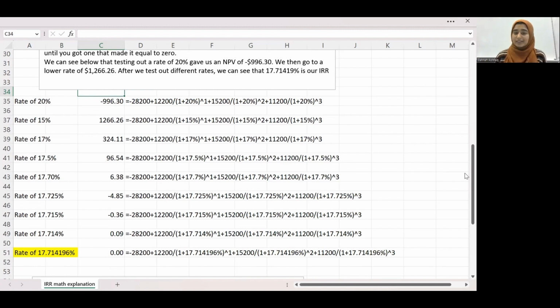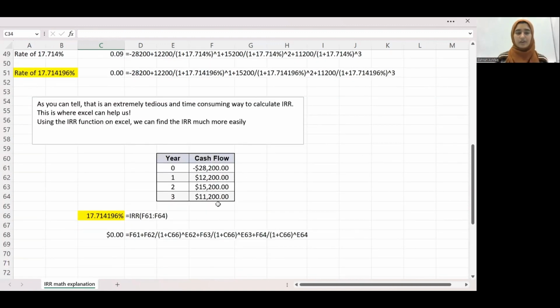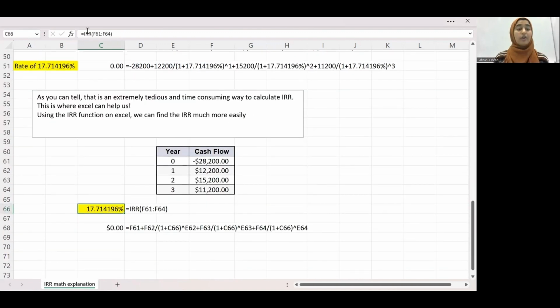You may be wondering, is there an easier way to do this? Yes, there is. It's just a super simple function in Excel, equals IRR. All you need to do is highlight the cash flows, including your negative time 0, and you get your IRR. And as you can see, I've also worked out the math, so you can see that it does equal 0 when we put it into the NPV function once again. Thank you.